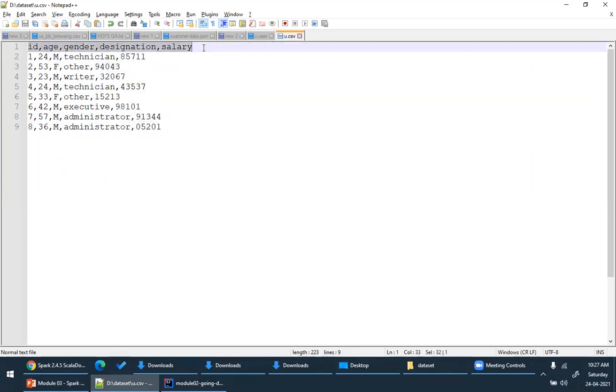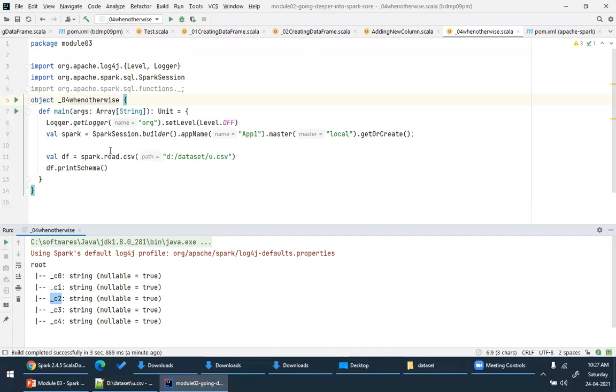I want to take the first row as my column names. So for that, spark.read has one important method called option. I'll explain this option in tomorrow's class. For now, you can simply specify header is equal to true.